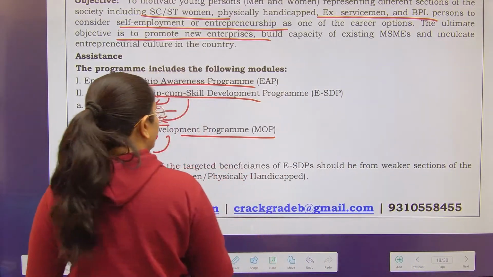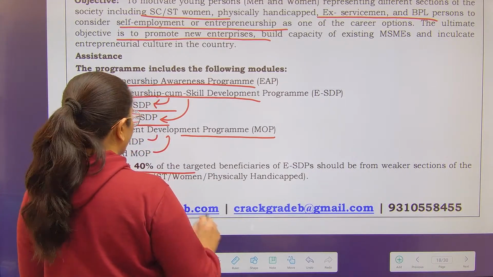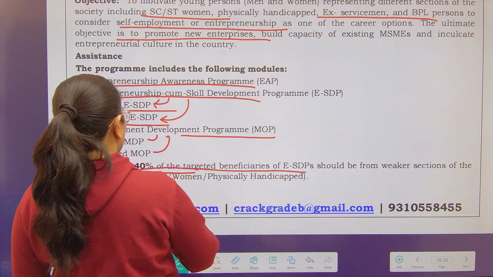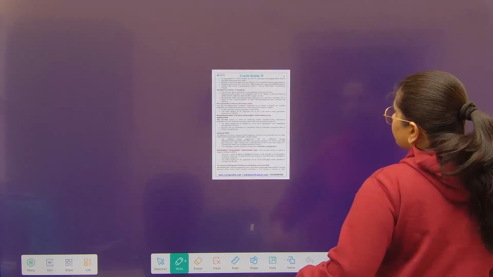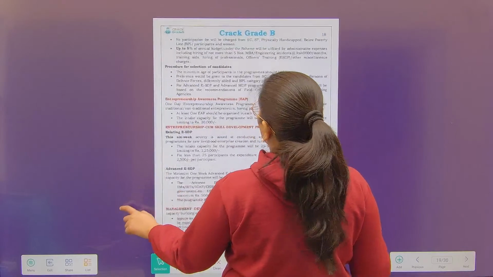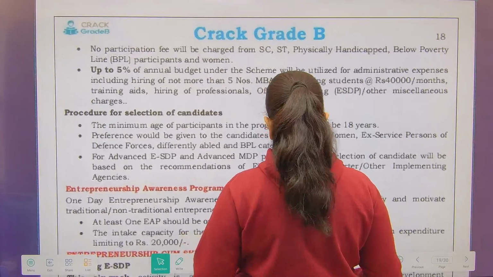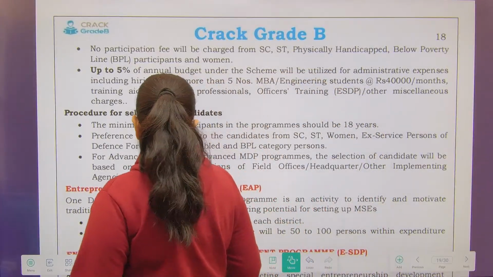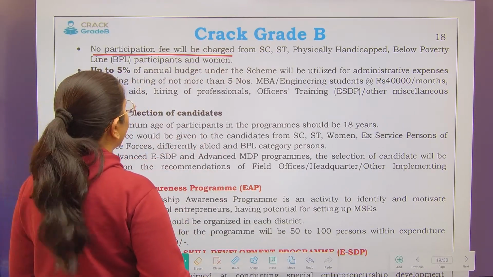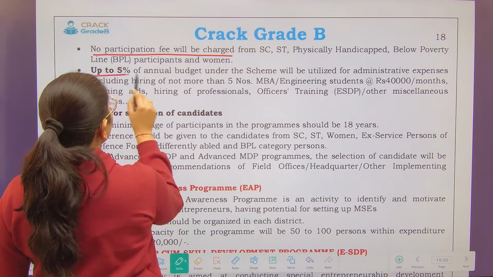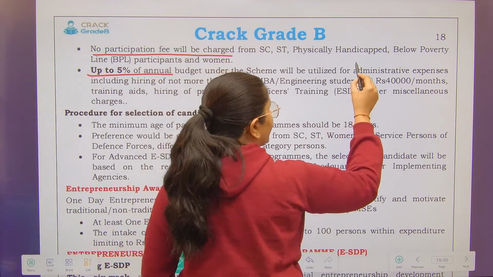Next, about 40% of the targeted beneficiaries of the entrepreneurship cum skill development program should come from the weaker section. Who are the weaker sections of our society? SC/ST, women, physically handicapped. Next, no participation fees will be charged from SC/ST, physically handicapped and BPL participants and women. Up to 5% of the annual budget under this particular scheme will be utilized for administrative expenses.